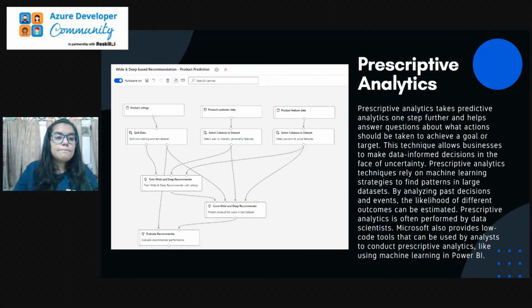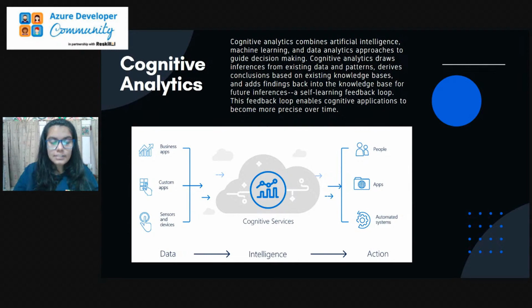Next we have cognitive analytics. We could say that cognitive analytics is the most important branch nowadays, because it's the combination of artificial intelligence, machine learning, and data analytics. It covers all these three domains to approach the right data and the right future goal that we have.